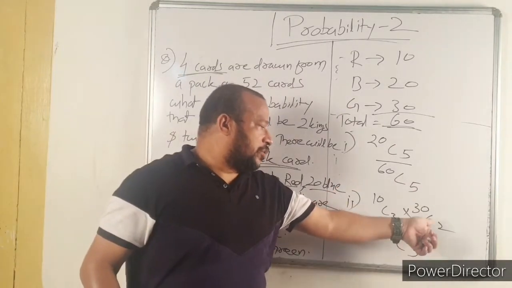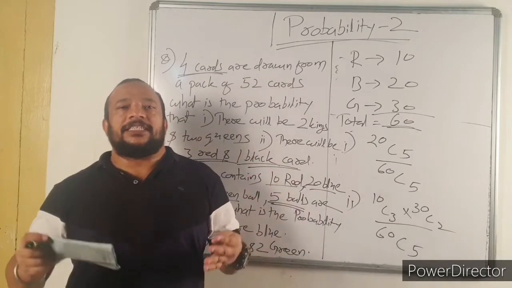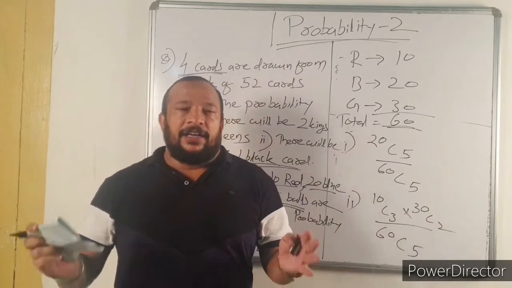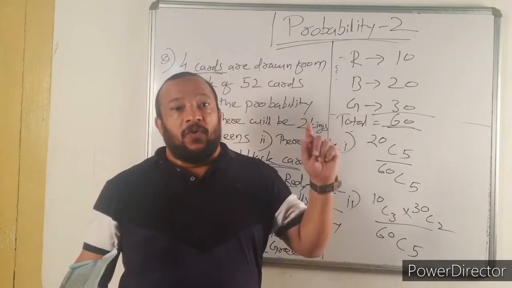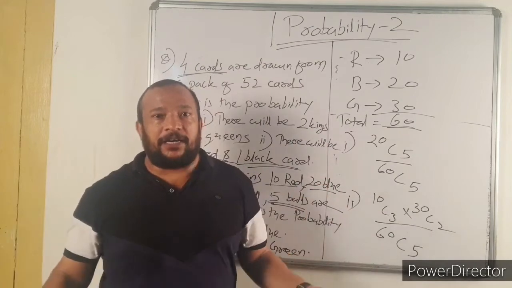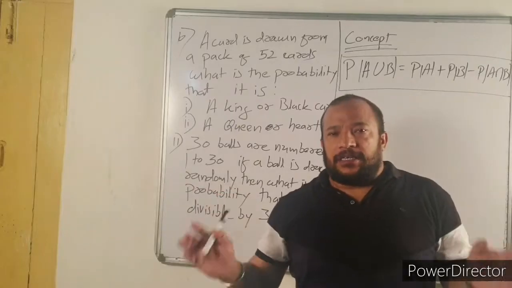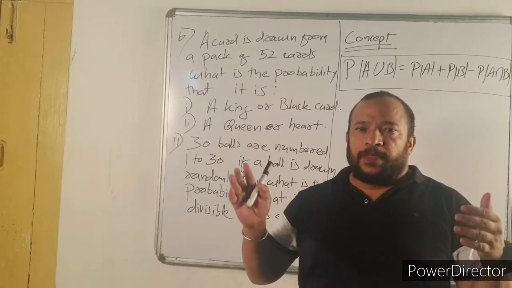10C3 into 30C2 divided by 60C5. The approach is the same. Questions related to balls in a bag, or questions related to multiple cards without replacement, you can apply combination. Question number 10 and question number 11 are based on a concept.